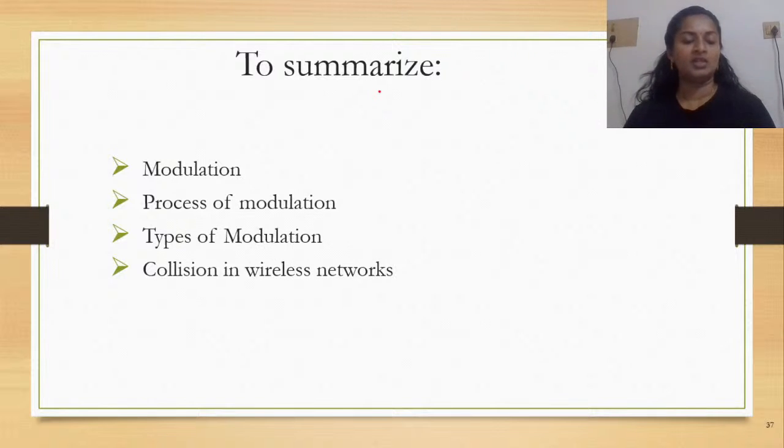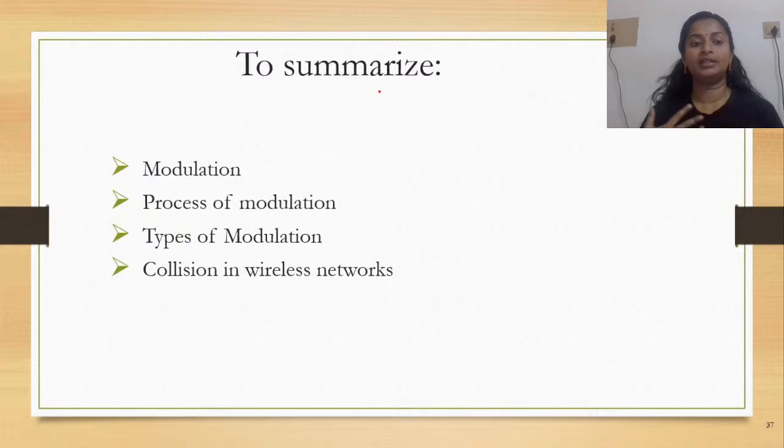We saw the need for modulation and how it can be done, the entire process, and then the different types of modulation based on exploiting the properties of the wave like amplitude and frequency. And then we learned how or when a collision occurs in wireless networks and how things could be resolved. So these are the main things that were covered in today's session.